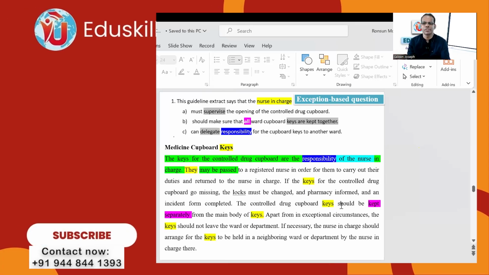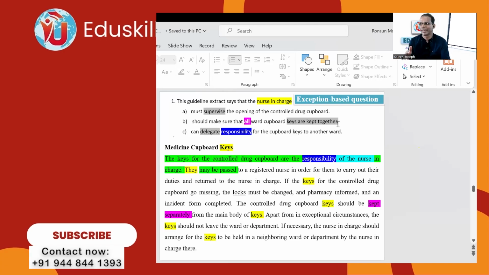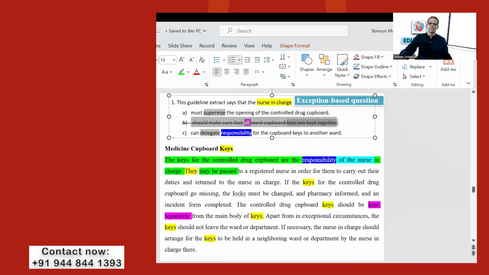And keeping together, you see, keys should be kept separately from the main body of keys. The controlled drug cupboard keys should be kept separately. So second option says, should make sure that all cupboard keys are kept together. So they are just opposites. Text says keys should be kept separately, and option B says kept together. Even otherwise, what is the strategy you can use to eliminate the second option? Absolute. All is absolute. So immediately you can eliminate it. So that one is gone.